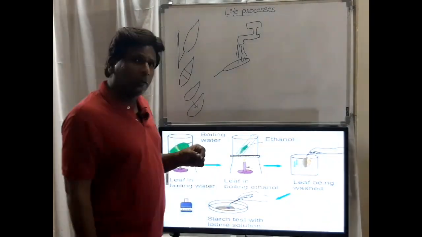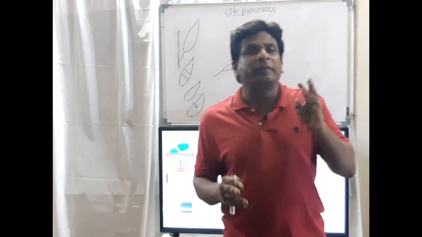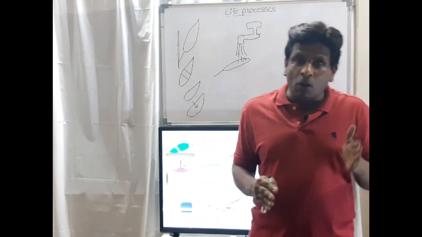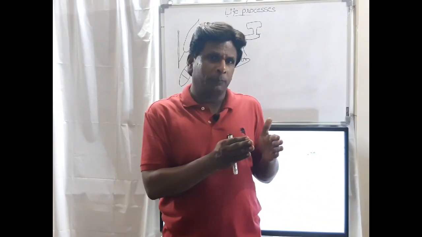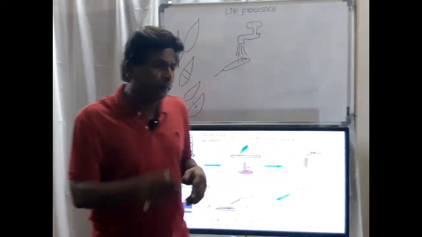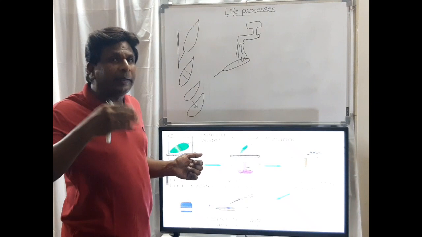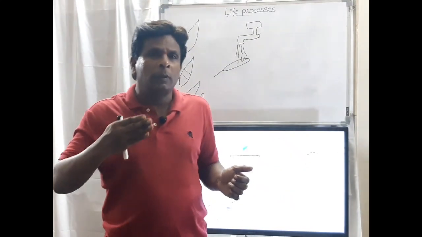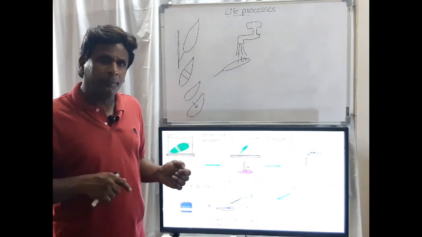Okay, friends. First, what have we done? We kept the potted plant for 3 days in a dark room to de-starch the whole plant. In that de-starched plant, one leaf is partly covered by aluminum foil, black paper or by the stand.